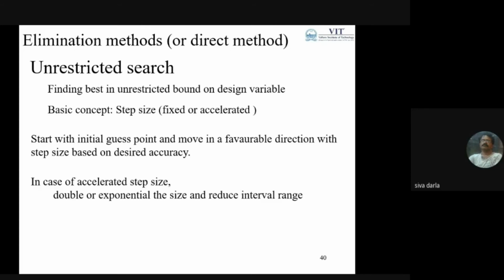In case of accelerated step size, you can have a particular step size, and after a set of iterations, we can go for doubling the step size, or even increase the size of the step exponentially. And once we reach a particular interval of uncertainty, we can reduce it, and again implement the set of these steps and try to get the optimum or near optimum solution.